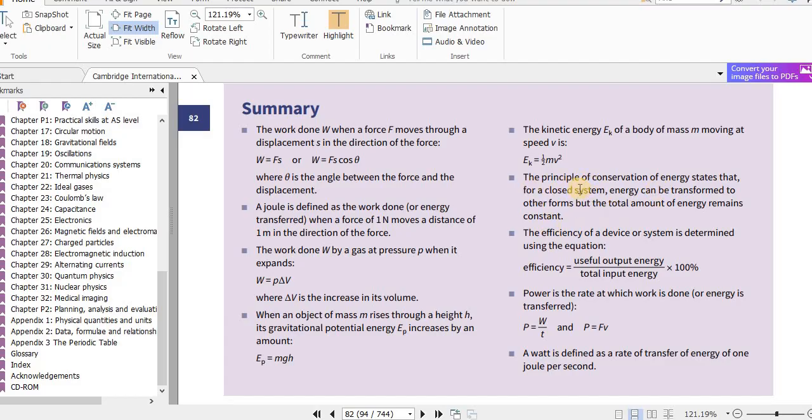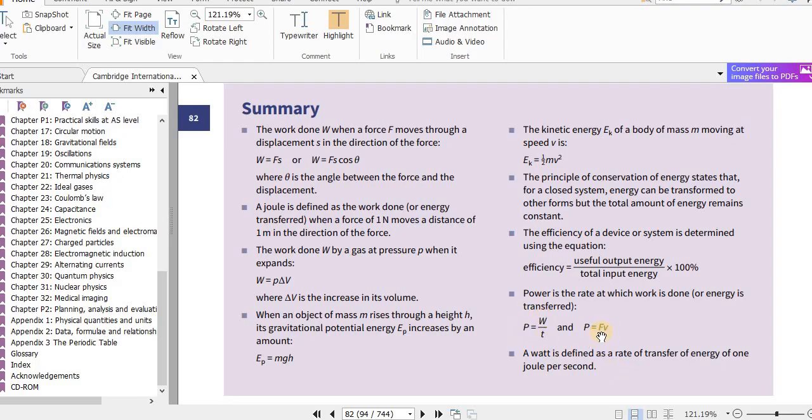This definition is important. We saw the equation for efficiency, and I told you 2 more equations which you had learned in the O-level class. Because work done equals energy transferred, we can say useful work done divided by total energy input. And if you divide both numerator and denominator by time, this will become power. Useful output power divided by total input power. Okay, so then we have this equation, and we saw we learned what a watt is.